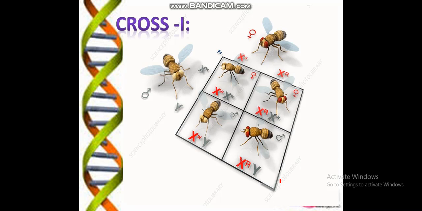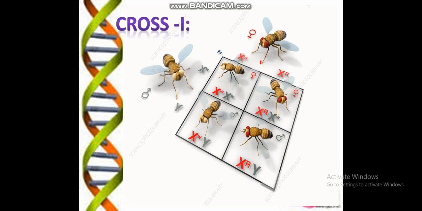So we can use this by making this cross. Here is the white-eyed male. You have seen that the eyes are white in color, and here is the female with red eyes. So the white-eyed male crossed with the red-eyed female, then you will get the combination.